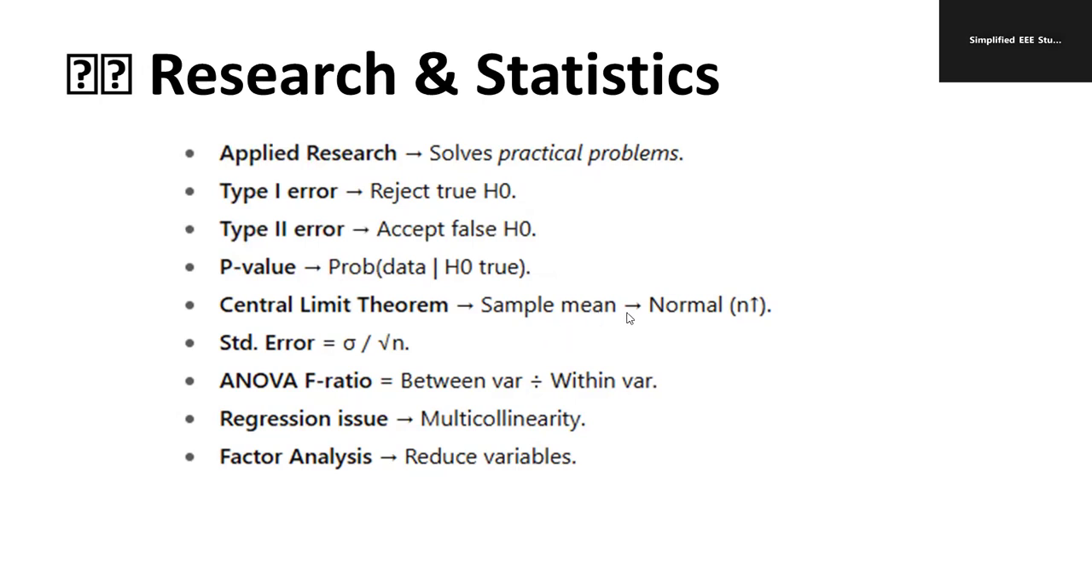Sample mean, the relation between sample mean and the normal. Standard error is nothing but sigma divided by square root of n. ANOVA F ratio: variance between divided by variance within, a ratio of between variance by within variance. What is the regression issue? It is multicollinearity. What is factor analysis? It reduces the variables.